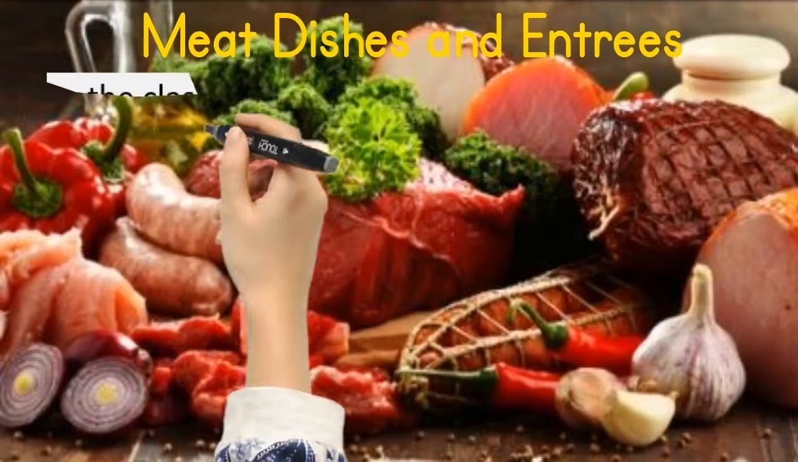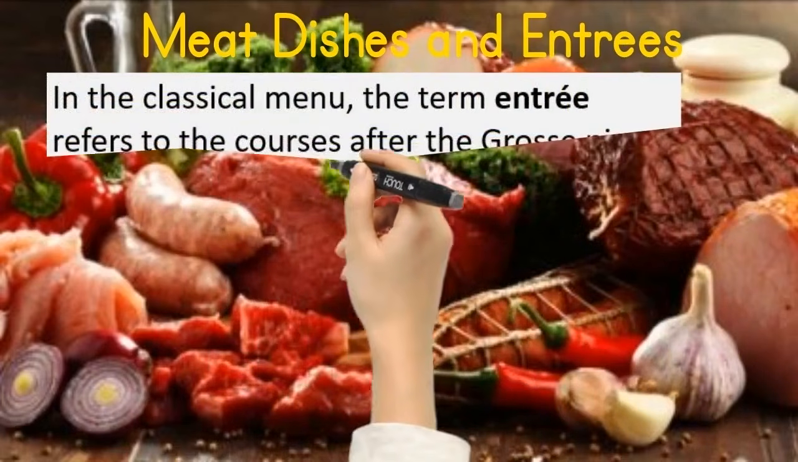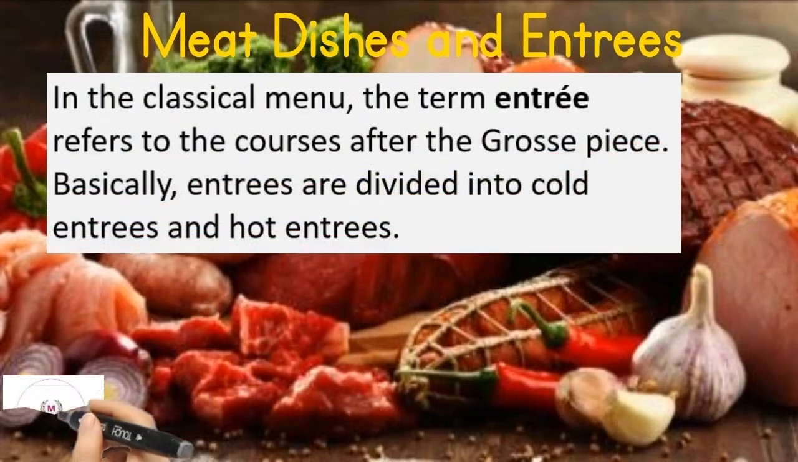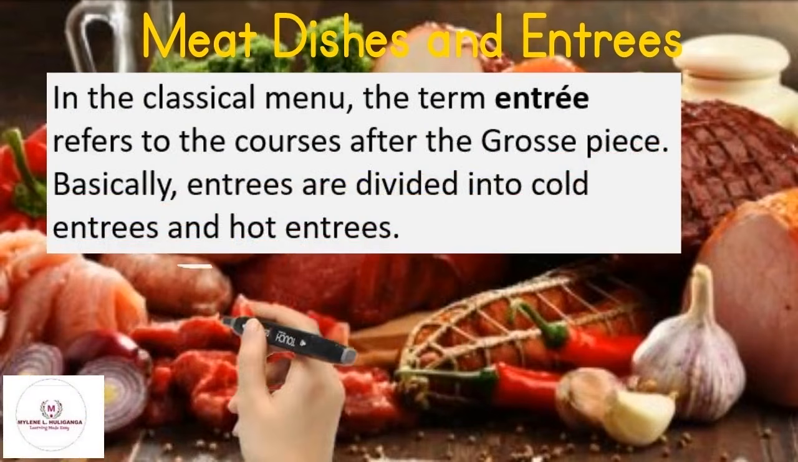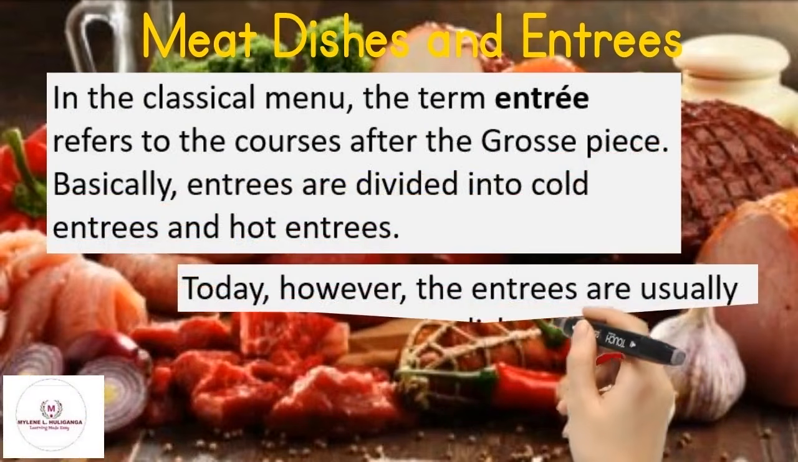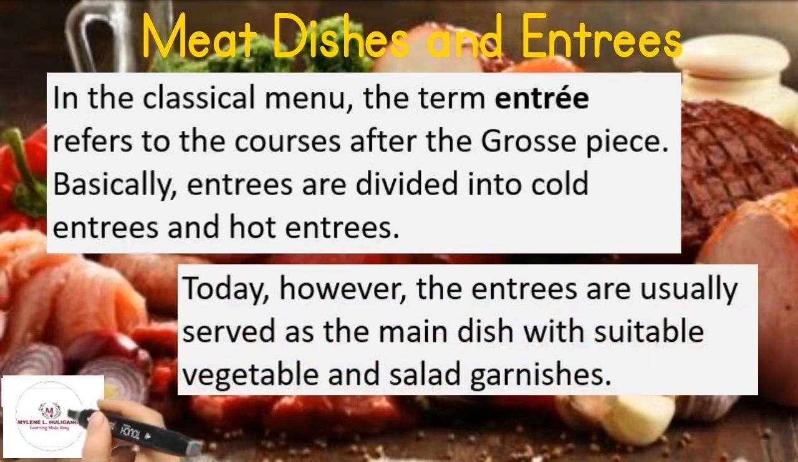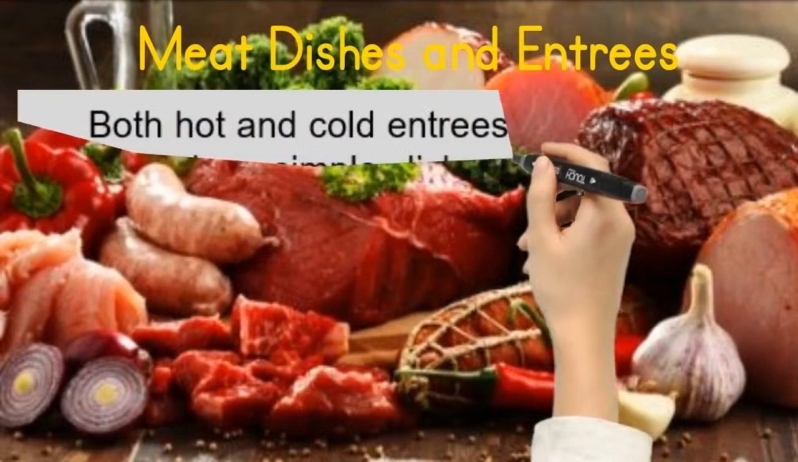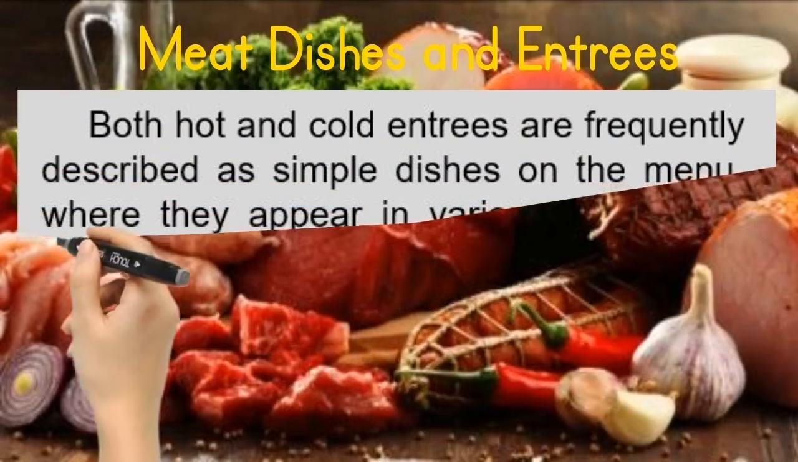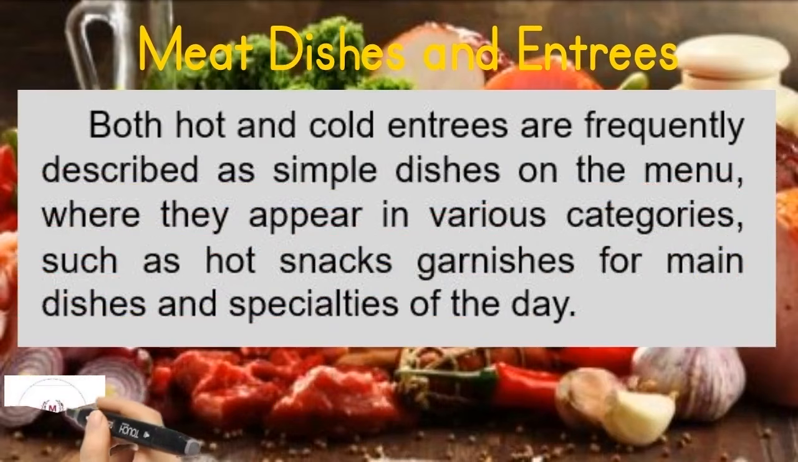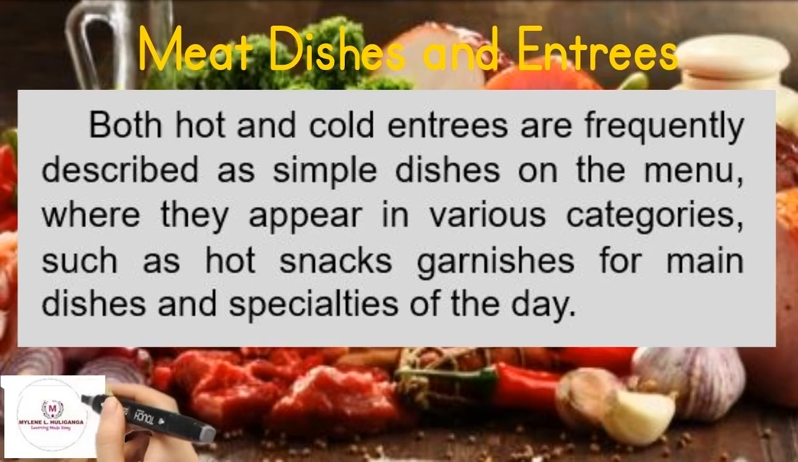In the classical menu, the term entree refers to the courses after the gross piece. Basically, entrees are divided into cold entrees and hot entrees. Today, however, the entrees are usually served as the main dish with suitable vegetable and salad garnishes. Both hot and cold entrees are frequently described as simple dishes on the menu, where they appear in various categories, such as hot snack garnishes for main dishes and specialties of the day.